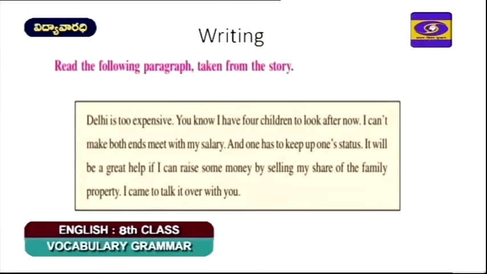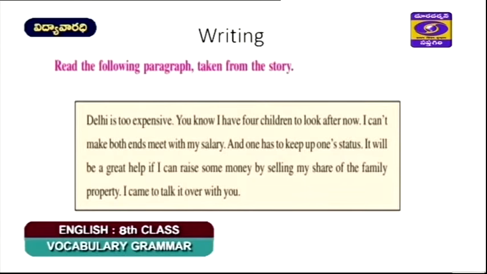Delhi is too expensive. You know, I have 4 children to look after now. I can't make both ends meet with my salary, and one has to keep up one's status. It will be a great help if I can raise some money by selling my share of family property. I came to talk it over with you. Of course, the sentences given in this paragraph appear to have been uttered by Gopi. We can understand that.